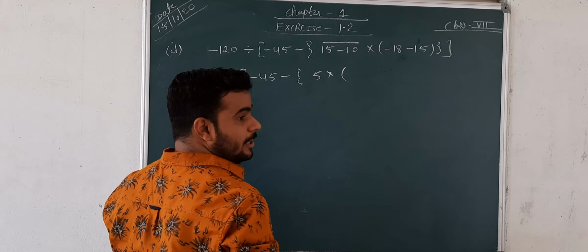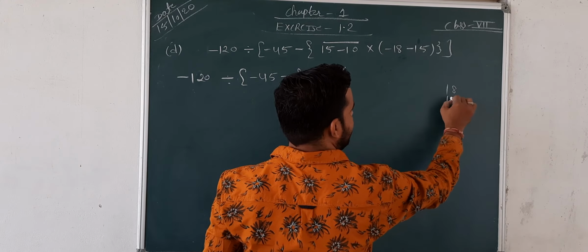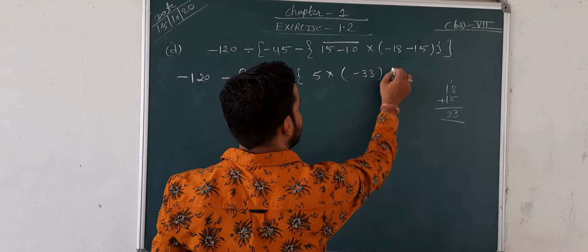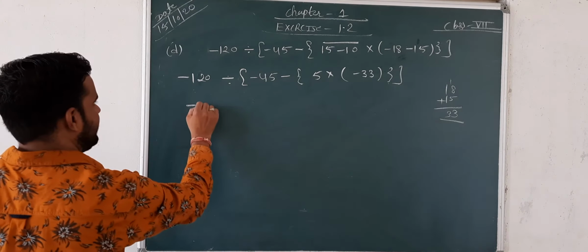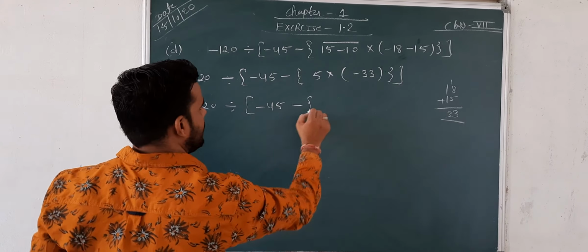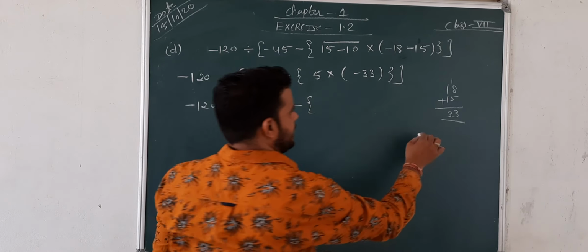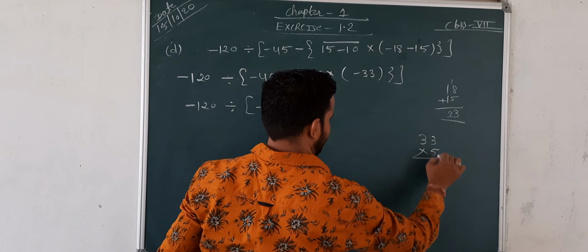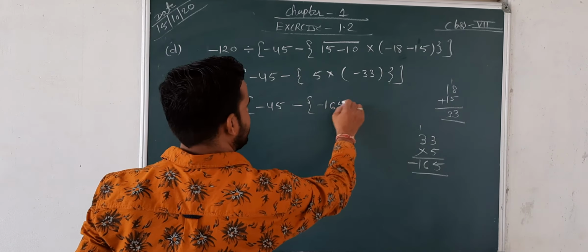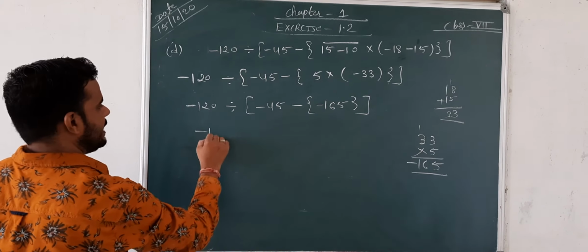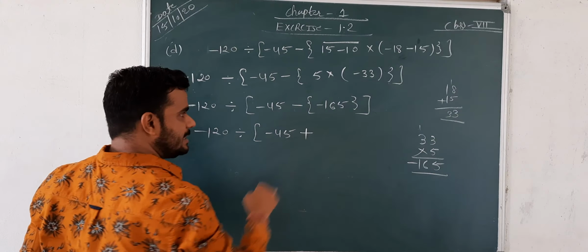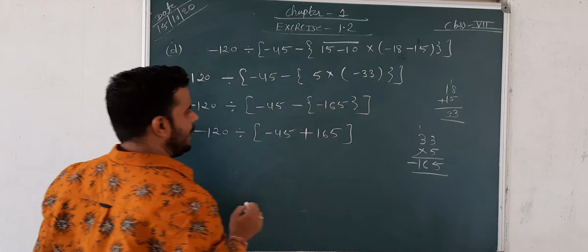15. Both numbers are negative, so we have to add both of these. So 18 and 15, 8 plus 5, 13, 3 carry 1, 33, it means negative 33. Okay, so final answer: negative 120 divided by negative 45 minus 33 multiply 5. 33 multiply by 5, 5 3s are 15, carry 1, 5 3s are 15 and 1, 16, it means negative 165.